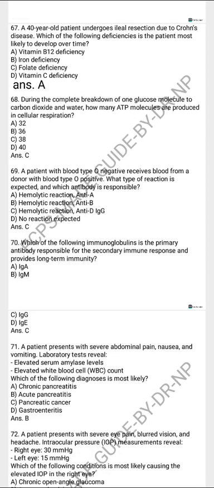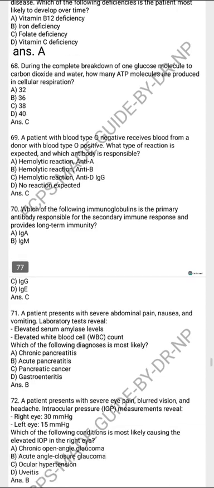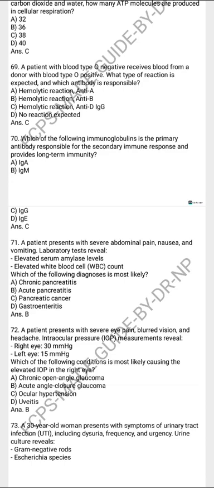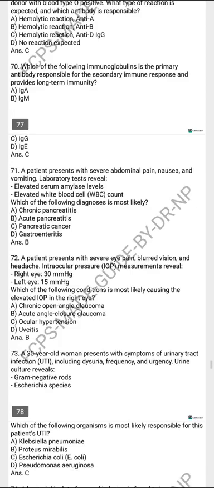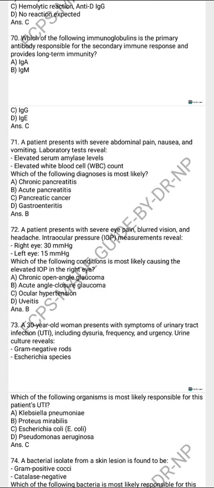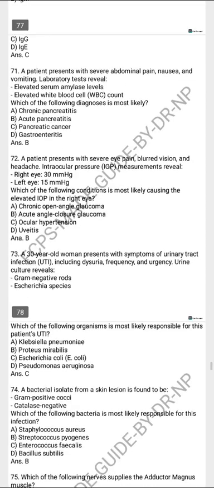Next, which of the following immunoglobulins is the primary antibody responsible for the secondary immune response and provides long-term immunity? IgG. A patient presents with severe abdominal pain, nausea, and vomiting; laboratory tests show elevated amylase levels and elevated TLC. The following diagnosis is most likely: acute pancreatitis. A patient presents with severe eye pain, blurred vision, and headache; intraocular pressure reveals right eye 30 and left eye 15. The following condition is most likely causing the eye pain in the right eye: acute angle closure glaucoma.